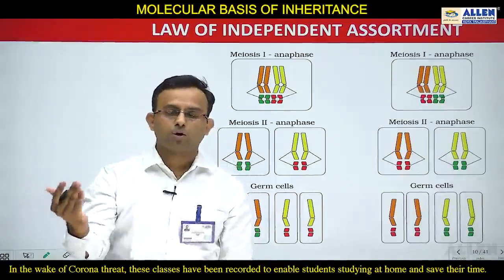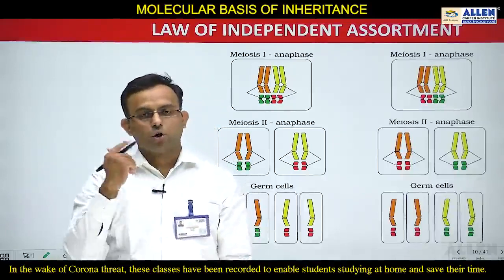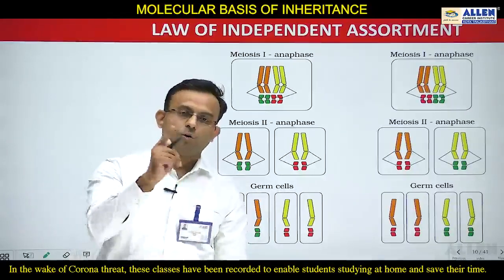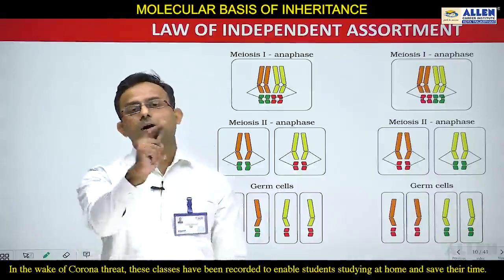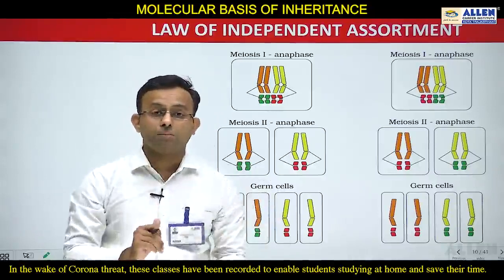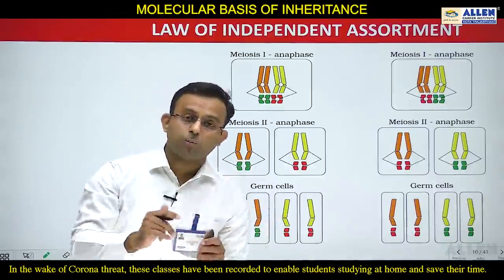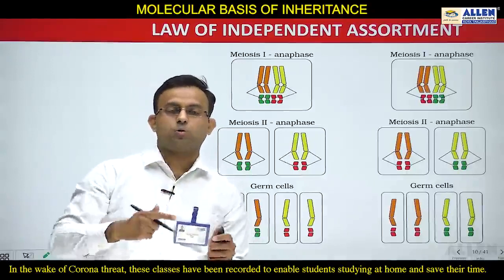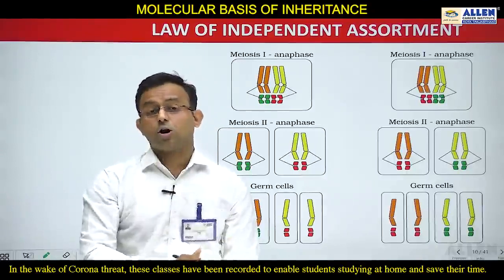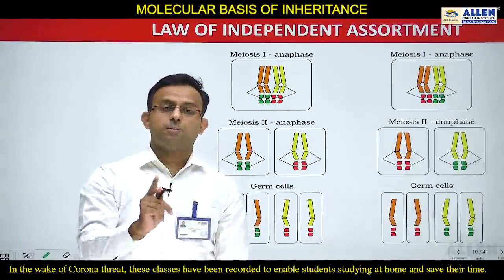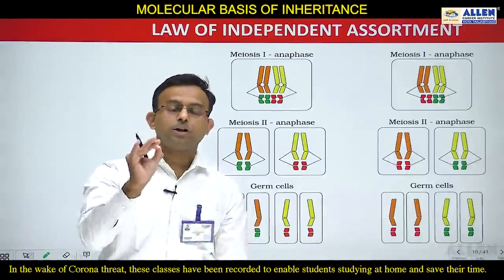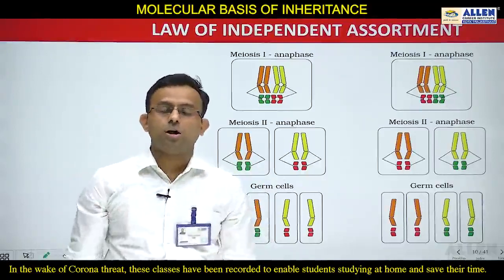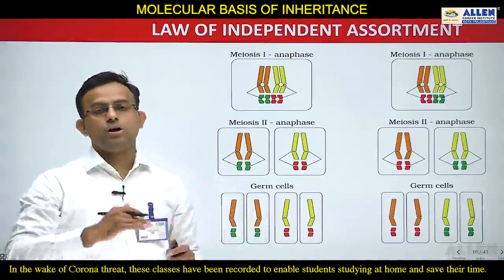With the help of the monohybrid cross, 2 conclusions are drawn: first is the law of dominance, second is the law of segregation. With the help of the dihybrid cross, one conclusion is drawn, which is the law of independent assortment. Students, always remember, with the dihybrid cross we can also prove dominance and segregation. But with the monohybrid cross, we cannot prove the law of independent assortment, because for proving it, two characters are necessary. So this is all about the dihybrid cross. Now we will move to the next part.